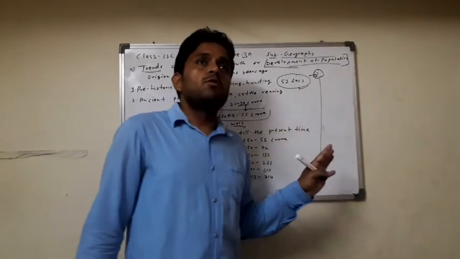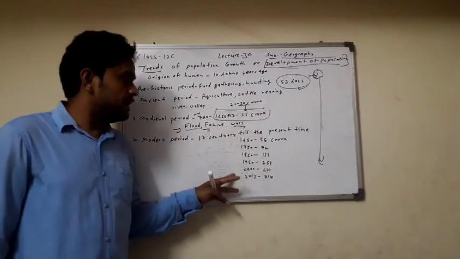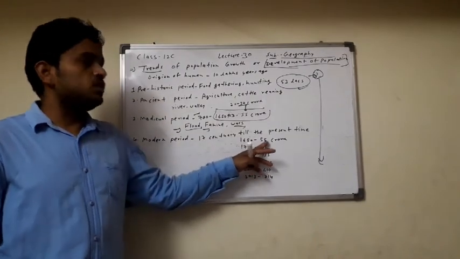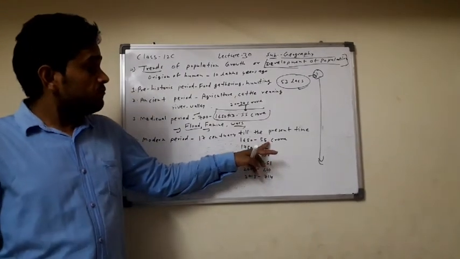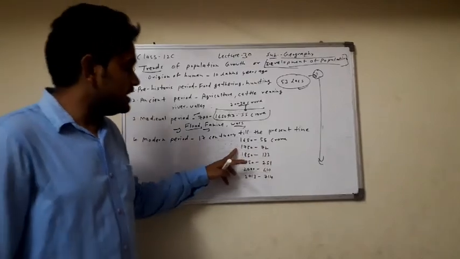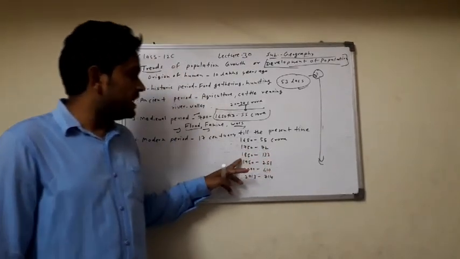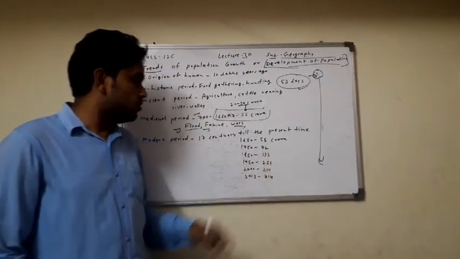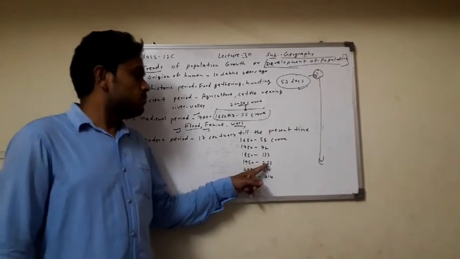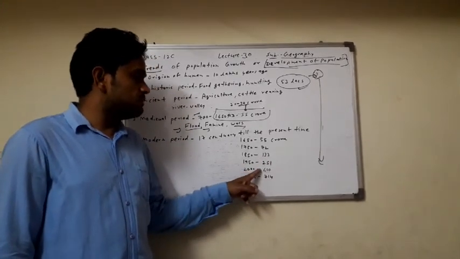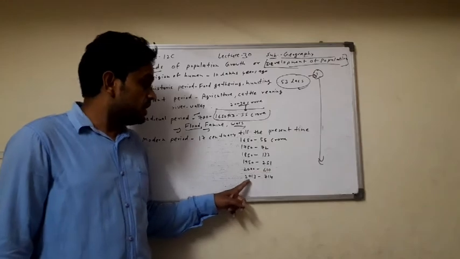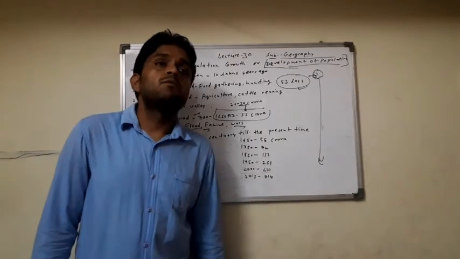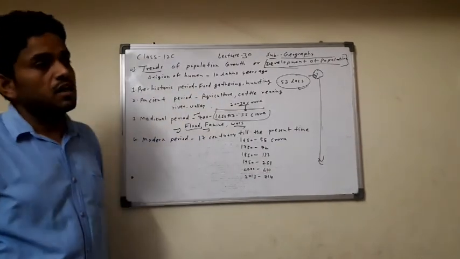Here the total population of the world is increasing day by day. In 1650 the population was 55 crore, in 1750 72 crore, in 1850 133 crore, in 1950 251 crore, in 2000 610 crore, and in 2013 714 crore.